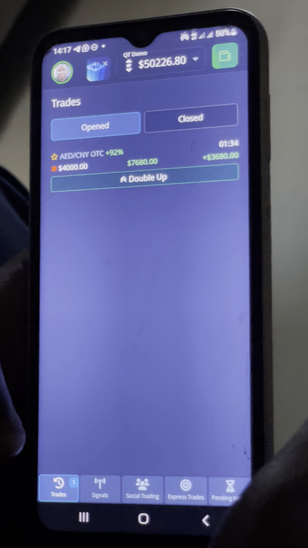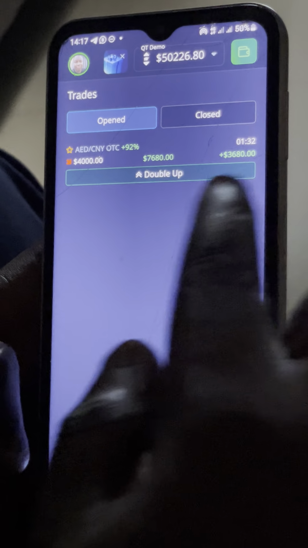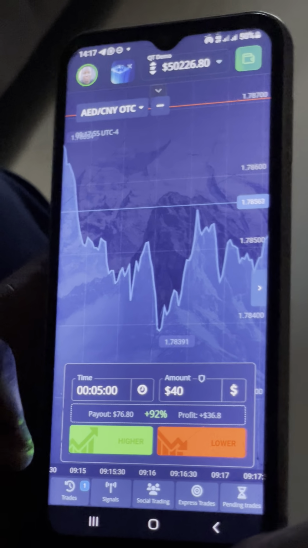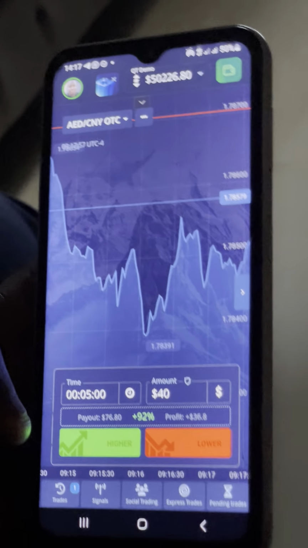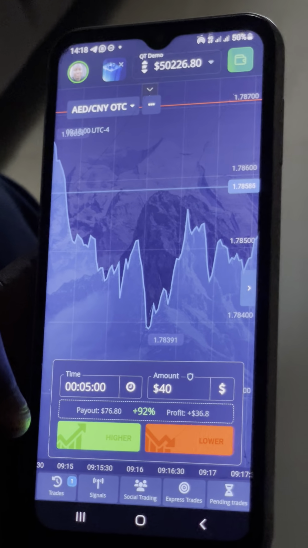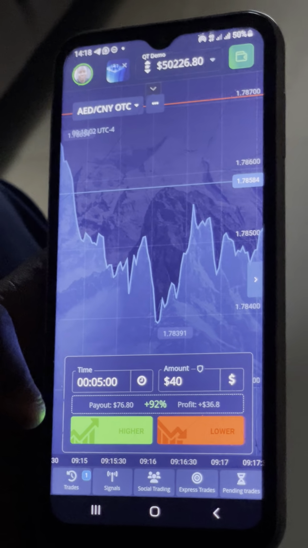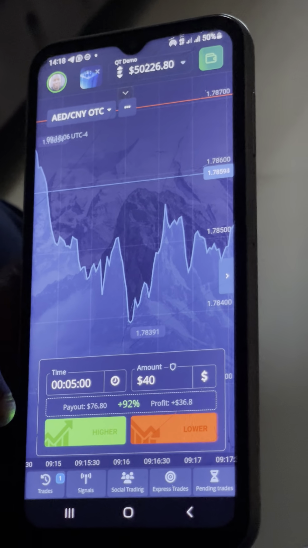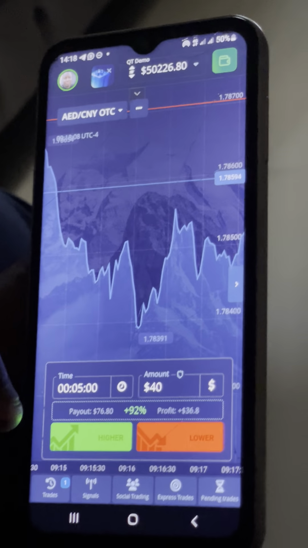From 46,000, it has turned to 50,226. So this second one is still running. But you must always wait for the first one to end, because you never can tell if it will end in profit. So if you go and activate the martingale while it is still running, it is very wrong. Make sure that it has ended and you are unlocked, then you enter the first martingale.